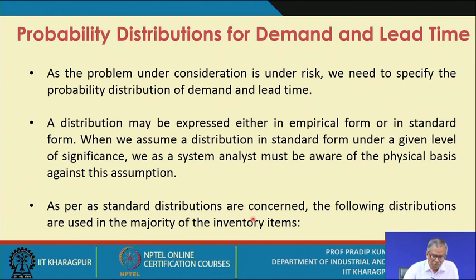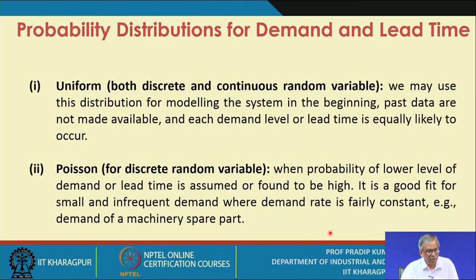As far as the standard distributions are concerned, the following distributions are used in the majority of inventory items. Actually, three or four types are commonly used. The first one is the uniform distribution, which is sometimes referred to as the distribution with maximum ignorance. That means this distribution you may assume at the starting point.